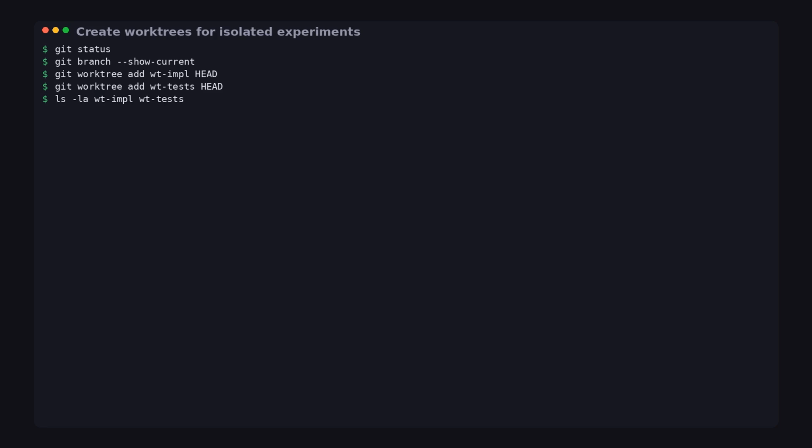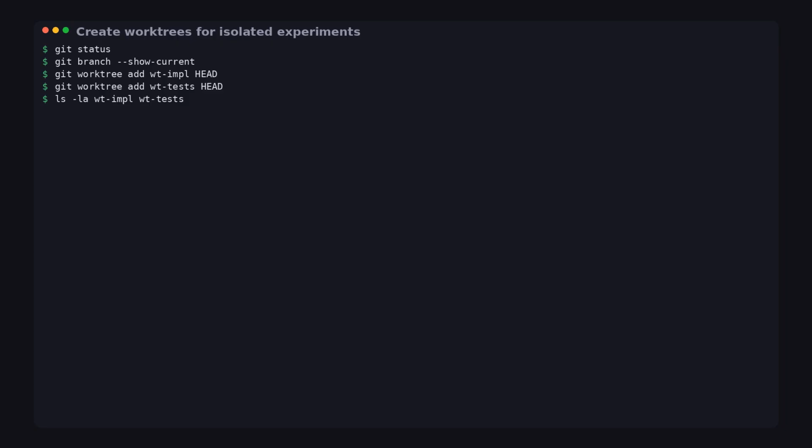Now I want you to notice something. These directories are separate checkouts. So any file edits, new branches, generated artifacts, everything stays inside that worktree. That means even if the AI makes a mess, it's quarantined. Next step, we'll run Claude Code with the agent tool. Important, the agent tool call below is the core of this whole video. We're going to tell Claude Code, use subagent_type equals general purpose. Focus on one goal, operate in a specific worktree, and I'll show you the copy-paste prompts.